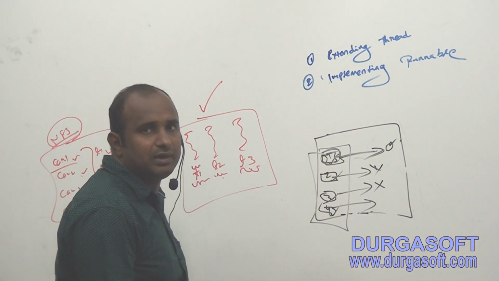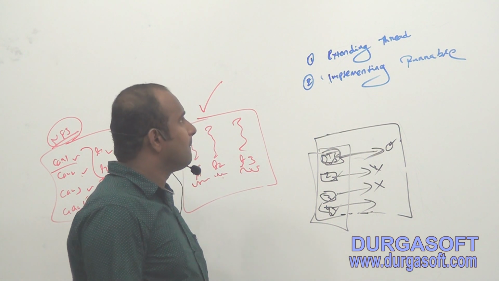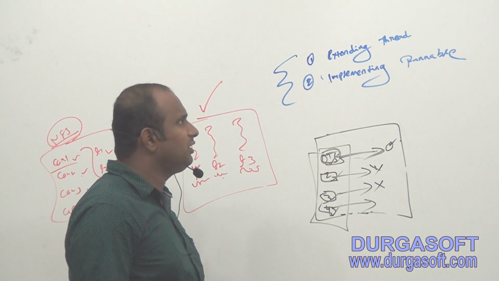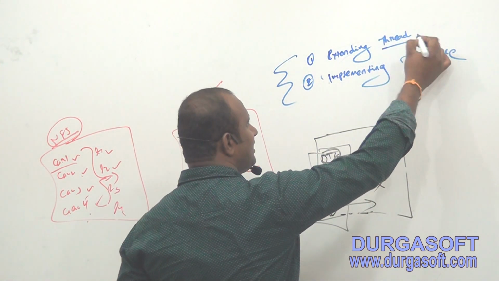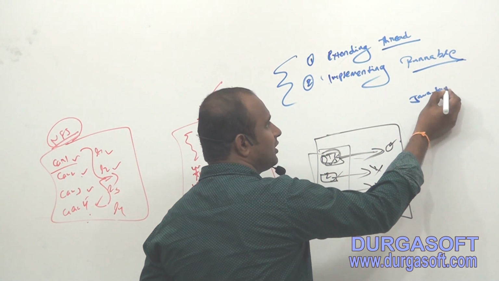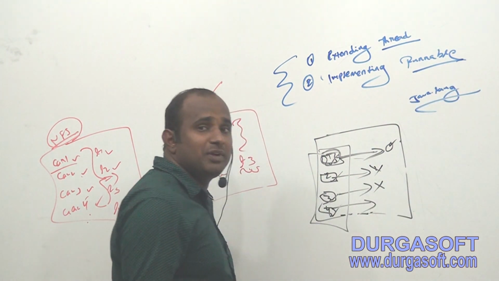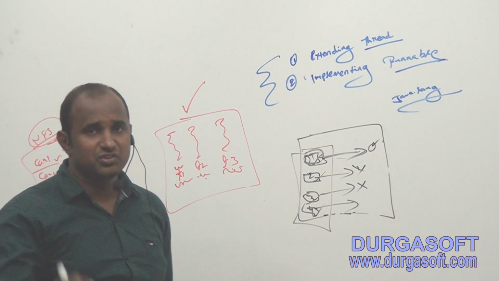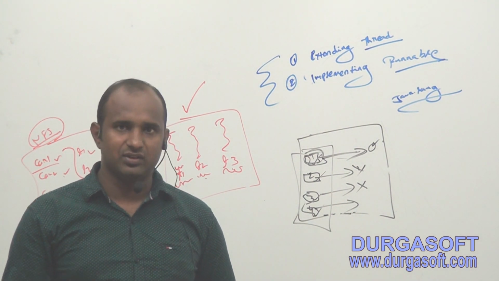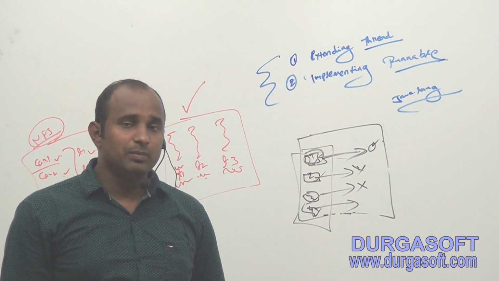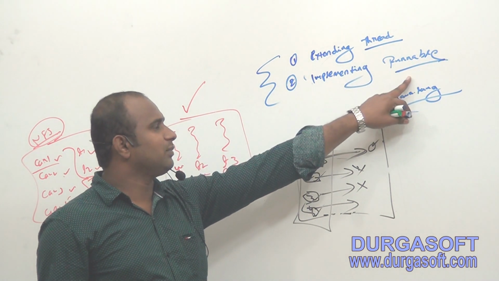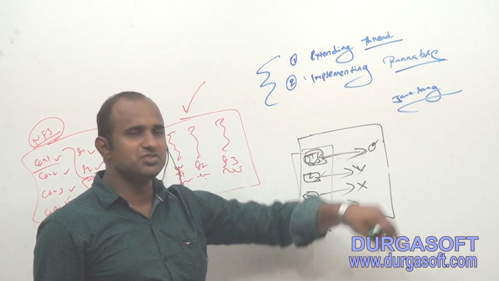These are the 2 approaches to create a thread. Thread is a class, Runnable is an interface. These 2 are present in the java.lang package only.